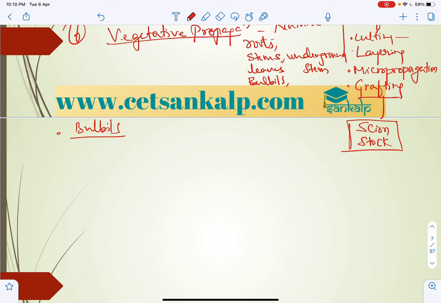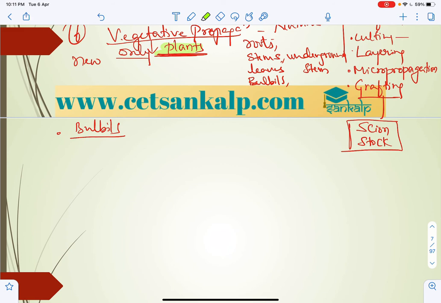What are those exactly, the vegetative propagules? These are the units. Vegetative propagation is a mode of reproduction in which new plants are produced. Always keep it in mind, vegetative propagation is seen only in plants. Make a note of it, only in plants.